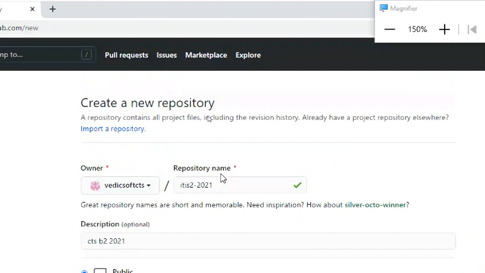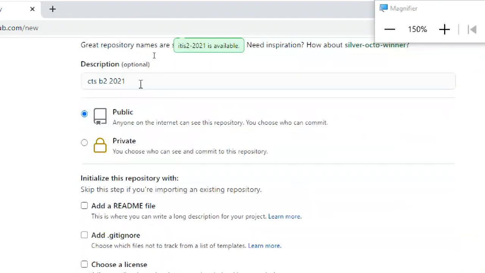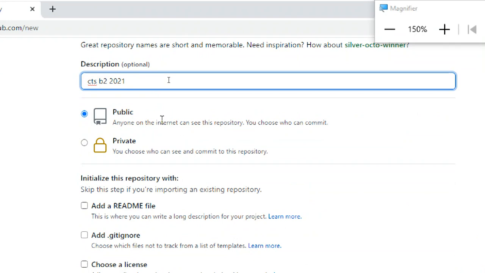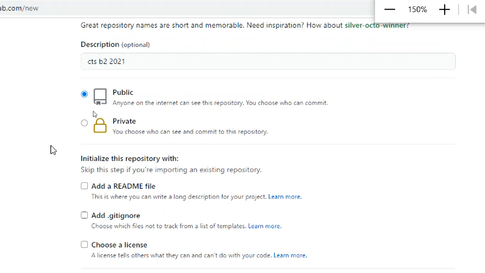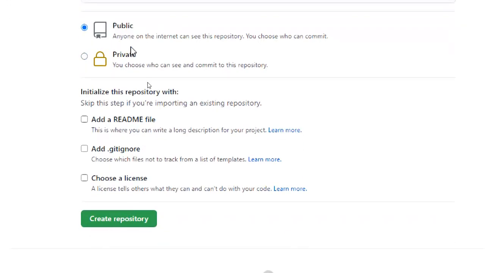I'm not adding anything. I just gave a repository name and some description. If you want, we can give it; otherwise, if you don't give it, it's not a problem. It's completely optional. I'm giving it as public only. If you want, you can put it in private. A private repository is not visible to everyone and not accessible to everyone. Public means anyone on the internet can see it.